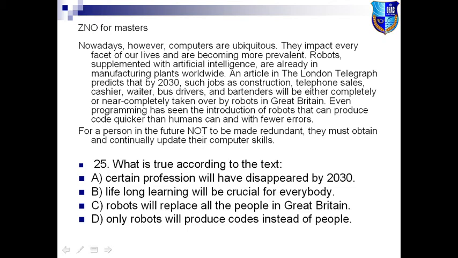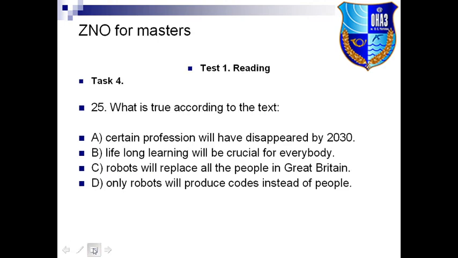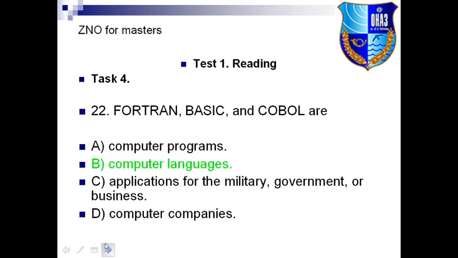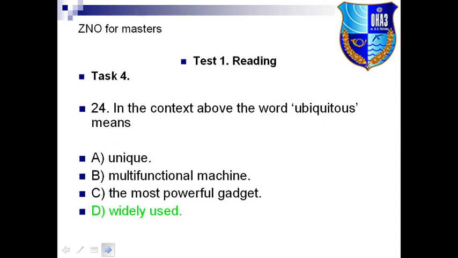Now today I'm going to show you the correct options for all the questions from 21 to 25, and here they are. You see 22, the correct option is B. Then let's have a look at question 23, and we see that the correct option here is C. And let's have a look at 24.